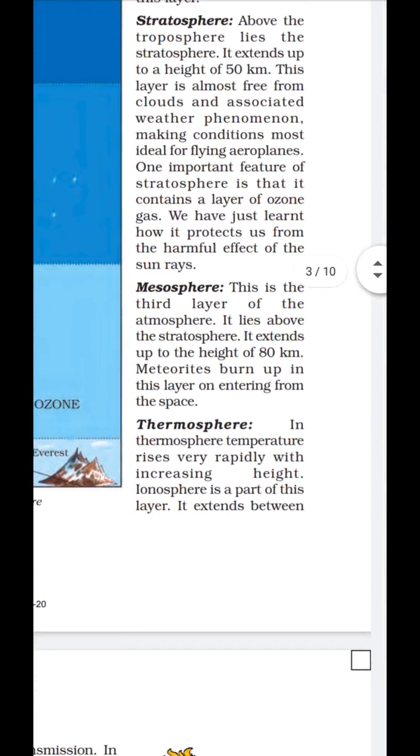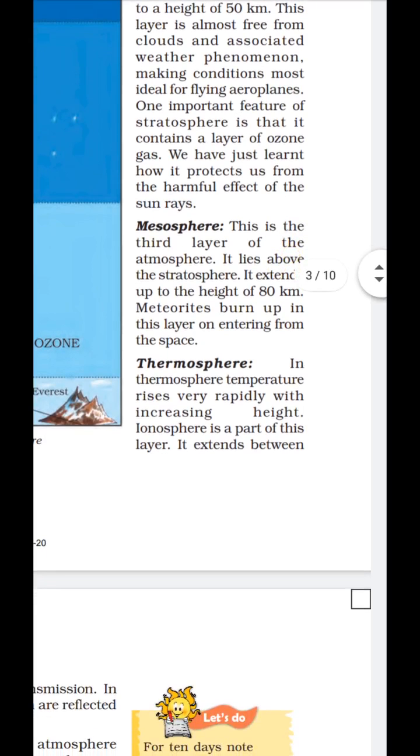Then mesosphere. This is the third layer of the atmosphere. It lies above the stratosphere. It extends up to a height of 80 km. Meteors burn up in this layer, entering from space. So this is also important because all the meteorites which come in contact with the earth burn out in this layer, so they cannot reach the earth. So in one way the mesosphere also protects us from extraterrestrial bodies.